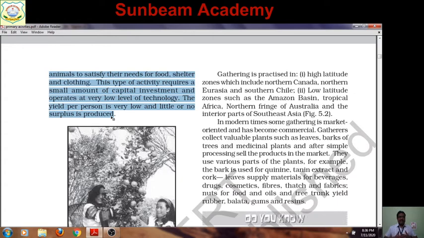What are the things they are collecting? They are consuming them themselves. If there is any surplus, sometimes these tribal community people come outside and sell their product in the market. They come in contact with the modern world only to sell some of the surplus product. Otherwise, they are gathering basically to satisfy their own needs first.